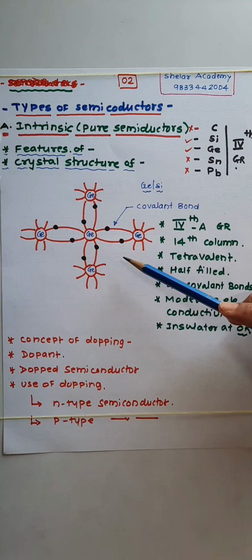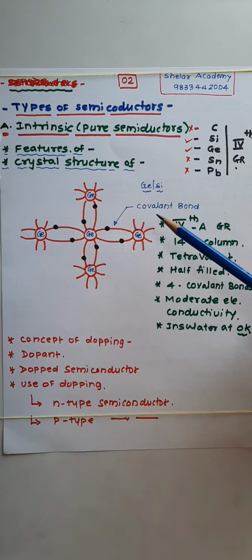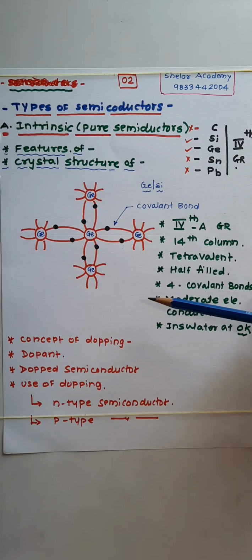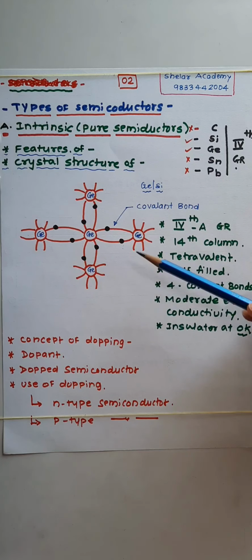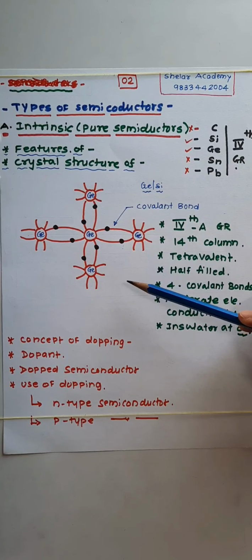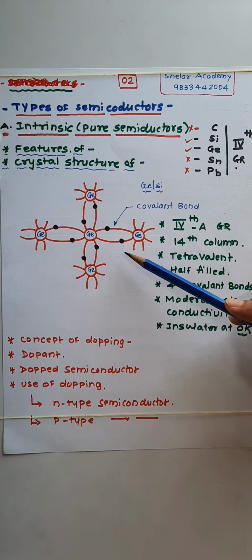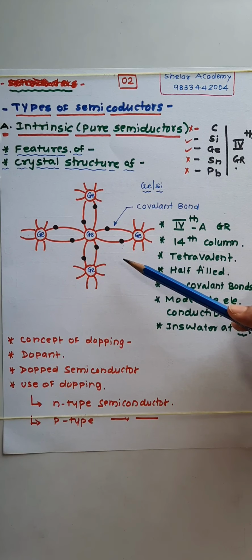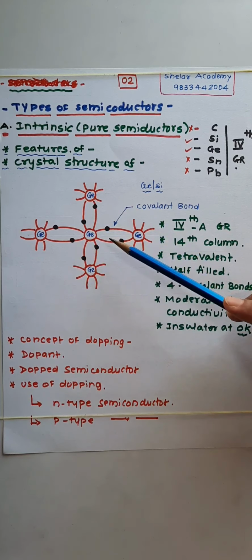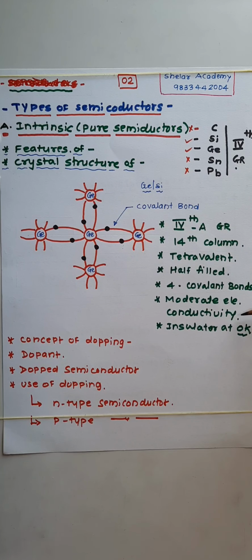But this conduction is only to a moderate extent. Beyond that, it is not possible. And for an intrinsic semiconductor, majority carriers are not available because free electrons and positive charges are always equal in number. So an intrinsic semiconductor always has a moderate value of electrical conductivity.